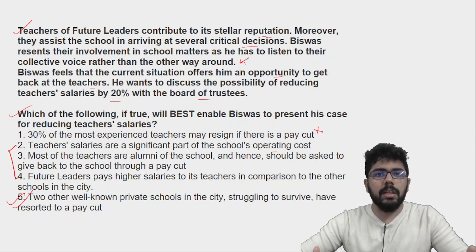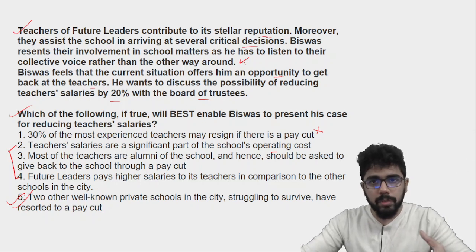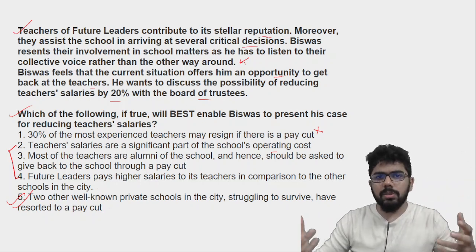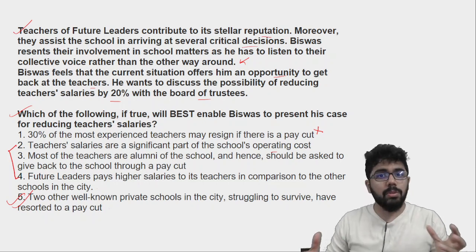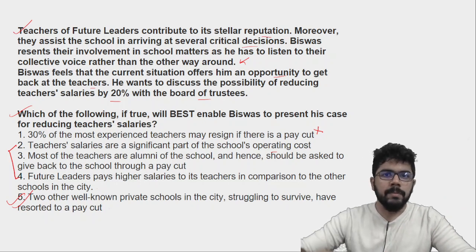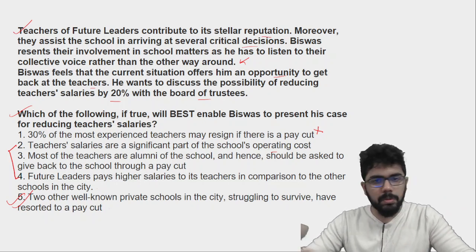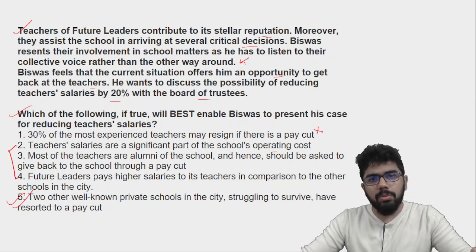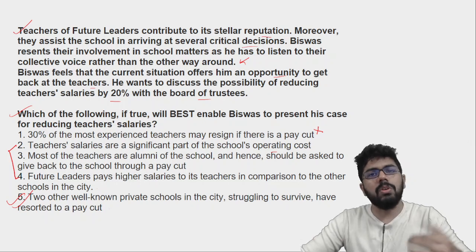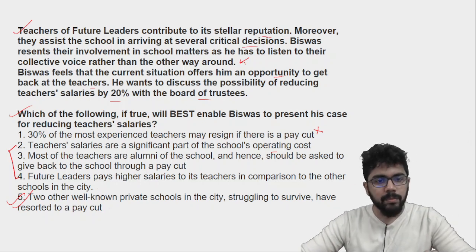Even if you cut their salaries and you don't pay them as much as they're getting, still how do you operate? You have to figure out a way to collect the costs. तो उस situation में he wants to get back to the teacher somehow. उसका जो resentment की वजह से, तो वो somehow एक reason figure out कर रहा है. How do I get back at them and how do I use this as an opportunity to cut down their salaries? So rather than directly comparing them or saying that they are alumni, they should give back to the school and all, सीधा सीधा वो बोल रहा है बाकी दो private school वो भी well known है, वो भी वो कर रहे हैं, तो we should do it. We are not the only one who are going against the teachers or we are paying them less. So everyone is doing this because of the situation. So that seems more believable. Okay.